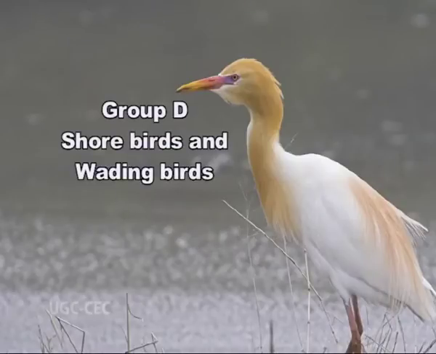Now talking about group D, that are shorebirds or wading birds. These are the aquatic birds that hardly swim or dive. They don't go up to a greater extent in the water the way swimming and diving birds do. That is why they are rightly called shorebirds.